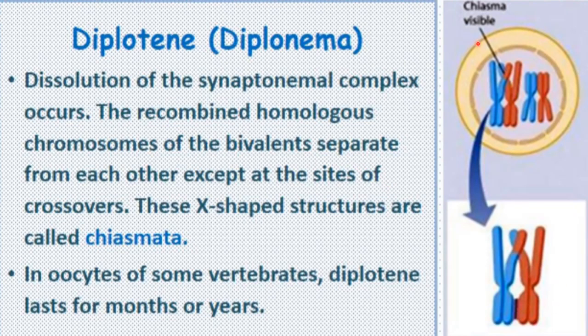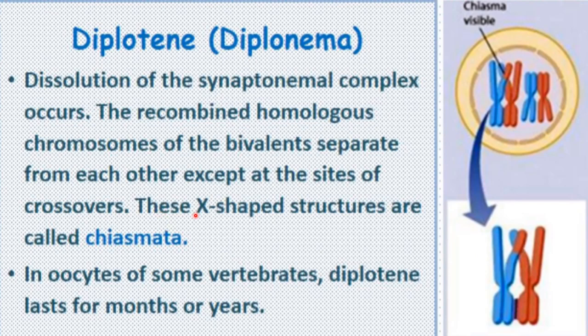As you can see here, these are the two homologous chromosomes which were paired during zygotene and pachytene, right? Now these will start separating from each other due to dissolution of the synaptonemal complex, right? And now these will remain attached only at the site of crossing over.